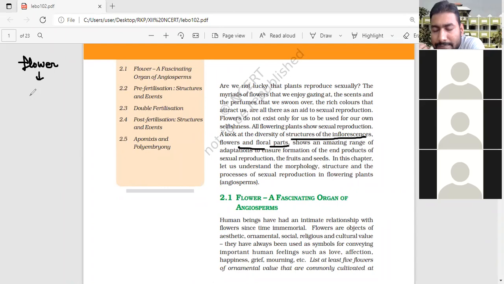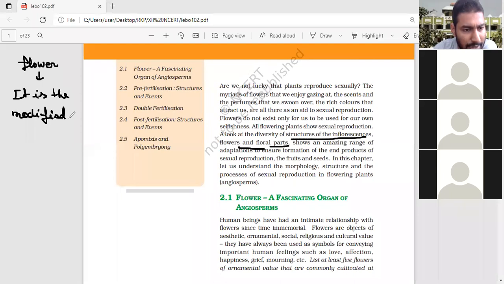Can you say again? Flower is a modified stem, sir. Very good. Not stem cell. You will say only that the flower is the modified form of shoot.